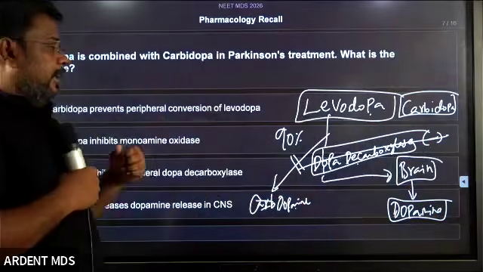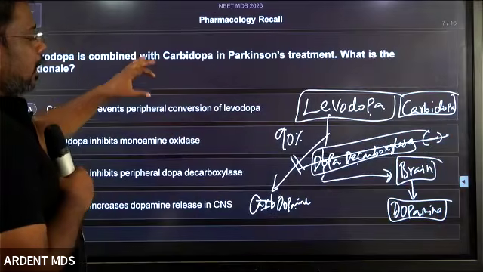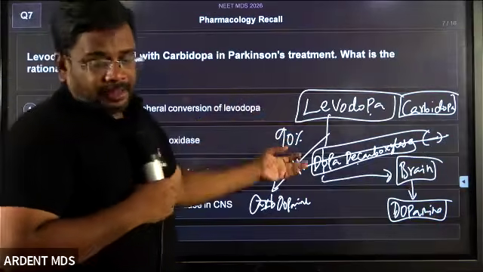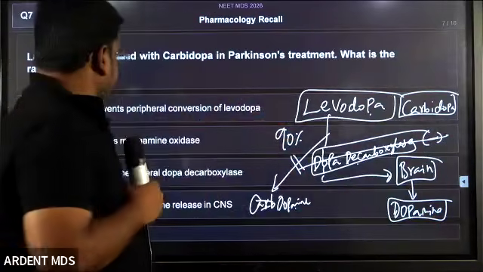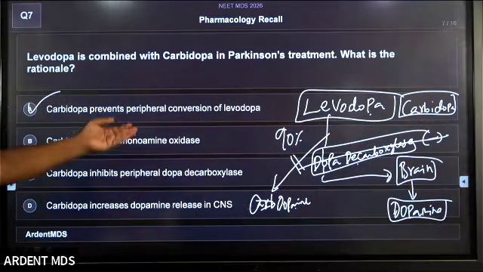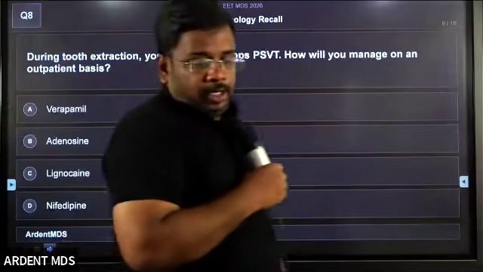Okay, students, clear? Anybody have a doubt in this? So levodopa is usually combined with carbidopa to prevent the metabolism of levodopa in the periphery. That is the purpose. What is the answer? The answer is A: carbidopa prevents the peripheral conversion of levodopa. Students, clear? Any more doubt?